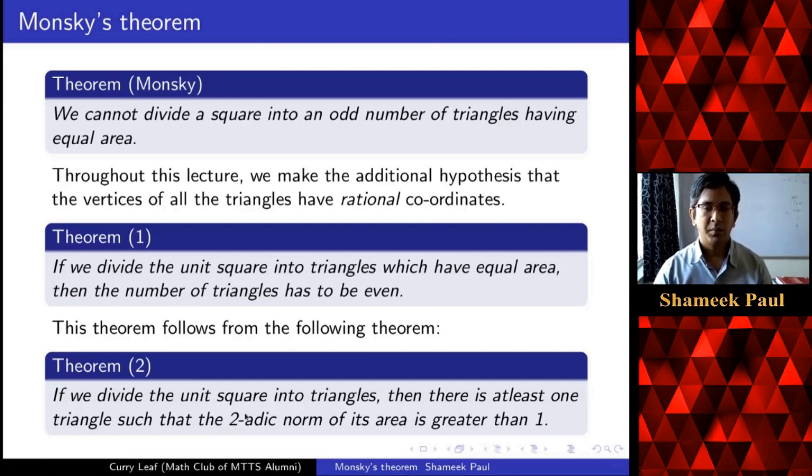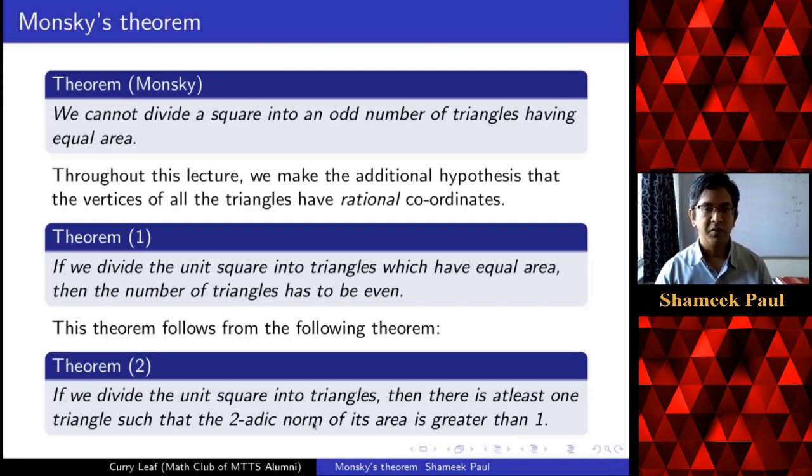I will describe the two-adic norm in the next slide. But before that, let us notice that in theorem 2, we are not demanding that the triangles have equal area. We are just saying you divide anyhow into triangles, then there will be at least one triangle with this property.